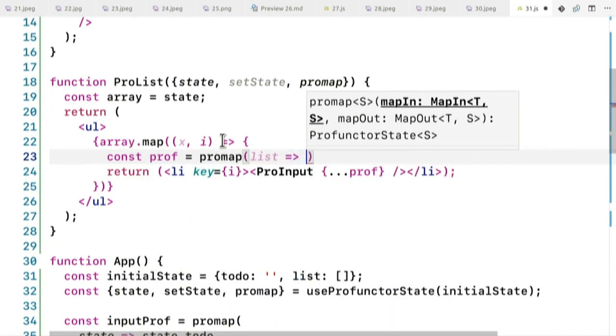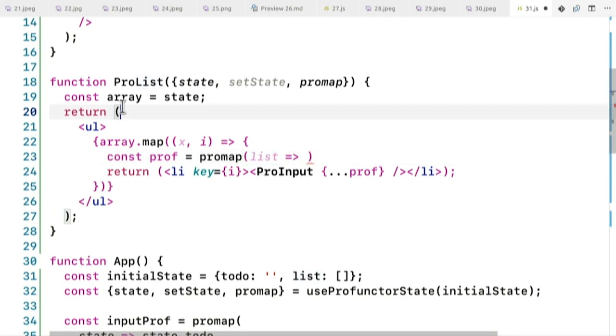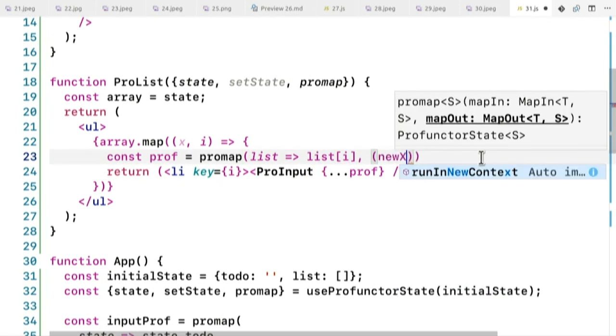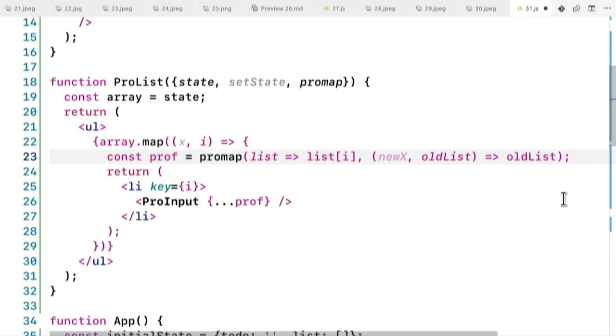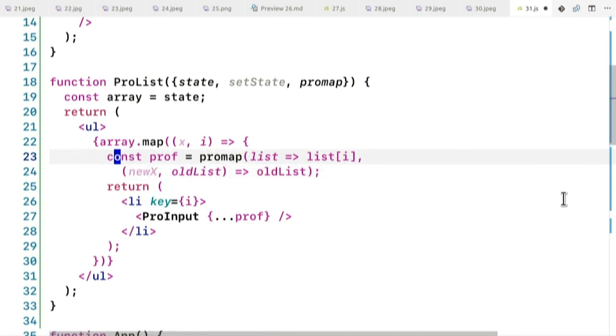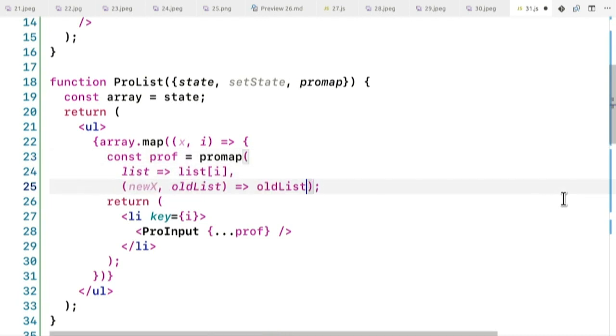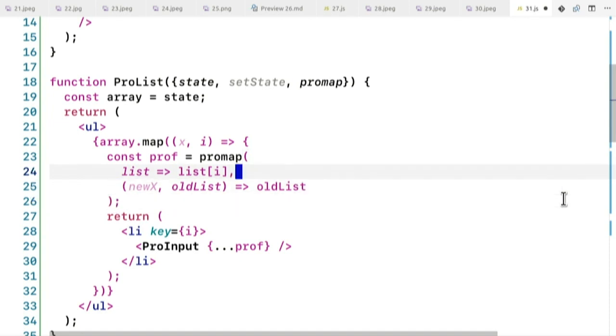Now I have the list, which is the parent state. This is the same thing as array, okay? And I'm going to pick list I, which is the one that I'm concerned about, right? And once I have, let's say, new x and old list, I need to create my new list. I'm just going to format this. Just putting them in nice format like this.